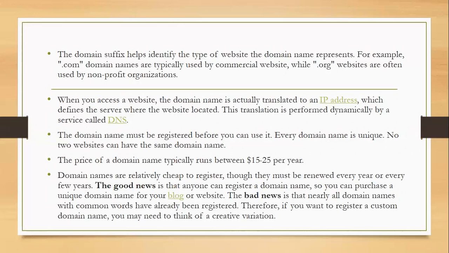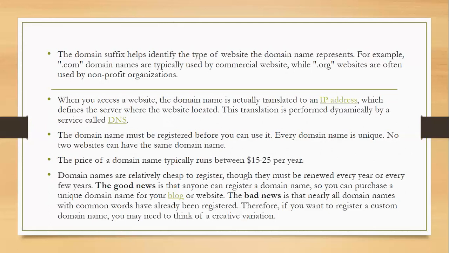The domain name must be registered before you can use it. Every domain name must be unique, because no two websites can have the same domain name. The price of a domain name typically runs in the range of $15 to $25 per year. This will vary; it is not fixed.